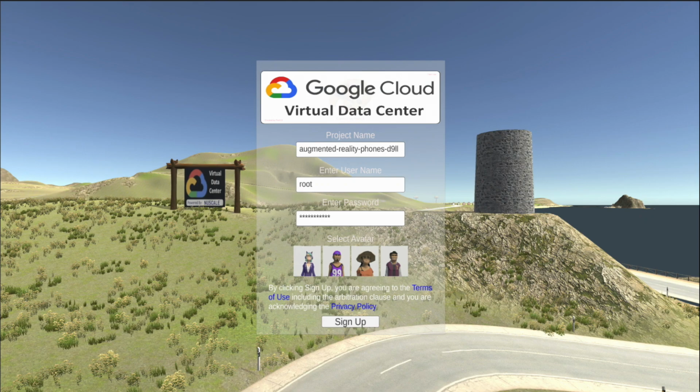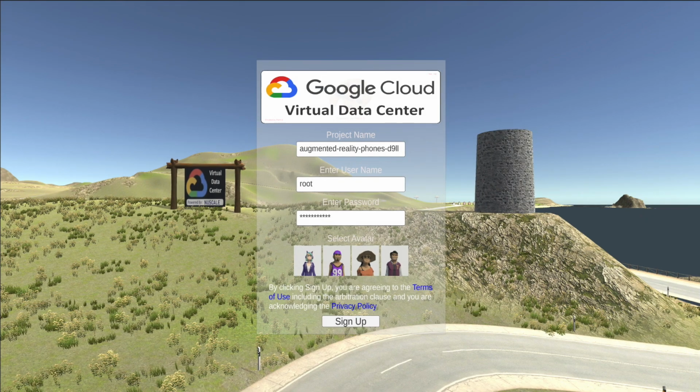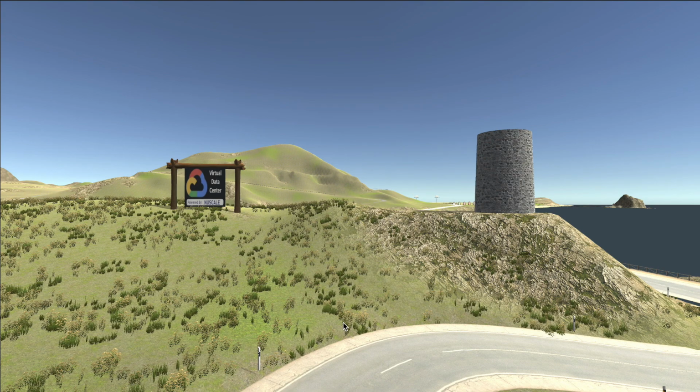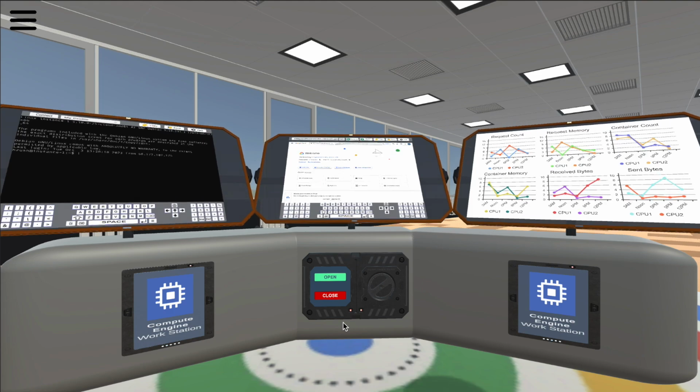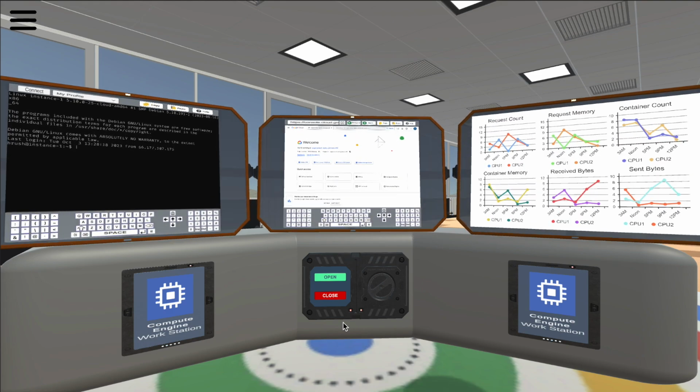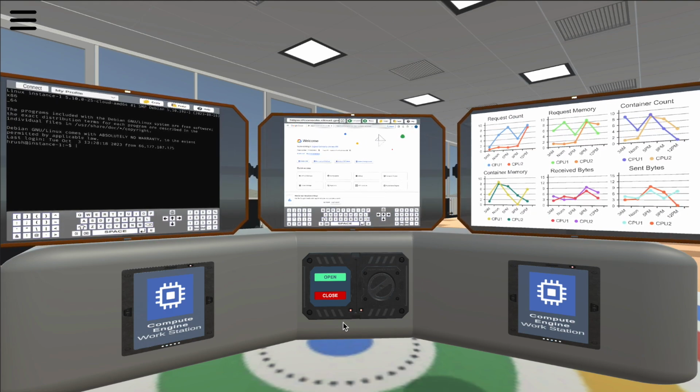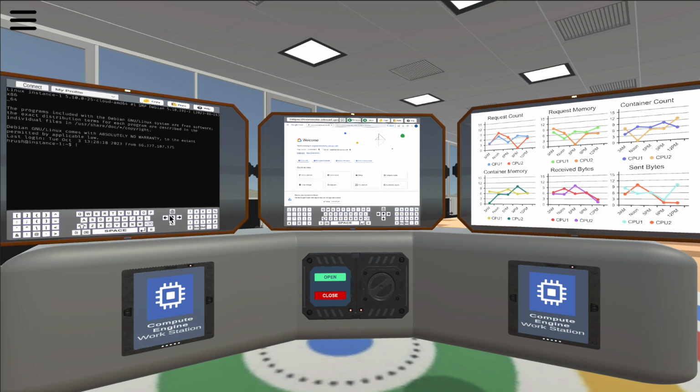The first thing we need to do is log into the appropriate Google Cloud project. On the left is the Terminal Shell application. In the center is a web browser. On the right is the Monitoring Center. All connected to the Google Cloud.